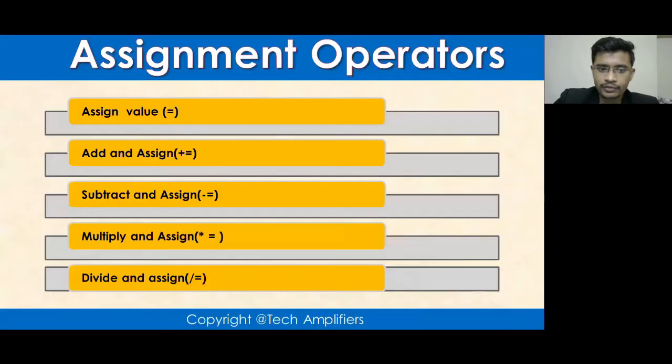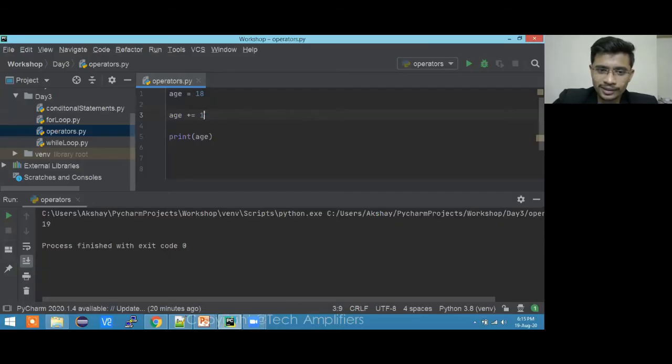In a similar way, we have subtract and assign, which subtracts 1 and assigns that value. Then we have multiply and assign, and divide and assign. These are shorthands that most people use to reduce heavy code. A lot of people might have seen this for the very first time. Is there anybody here who has seen this for the very first time?